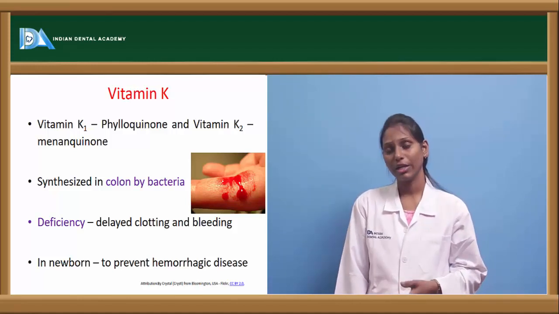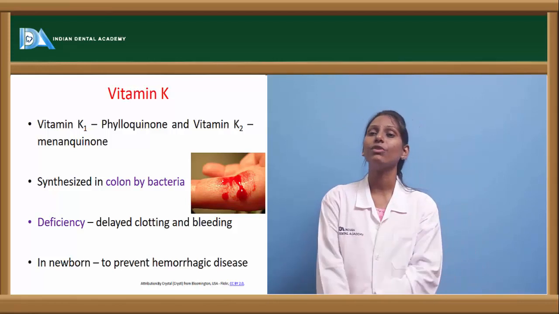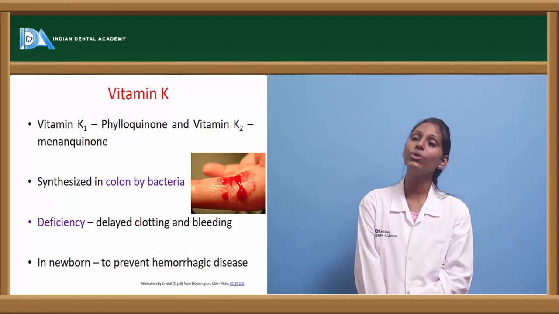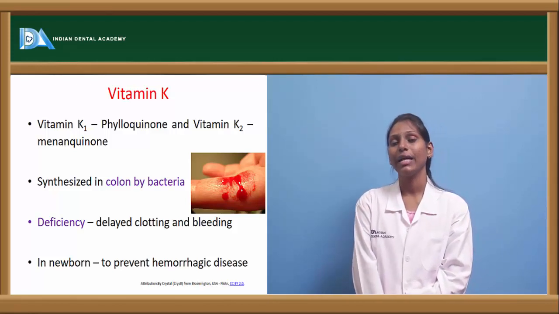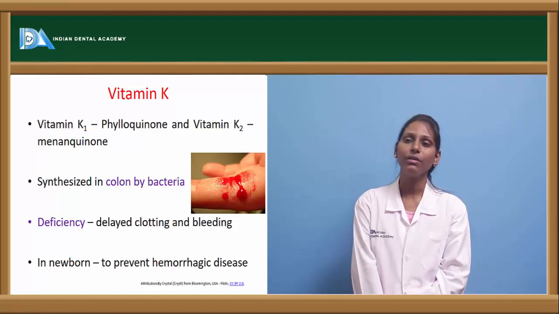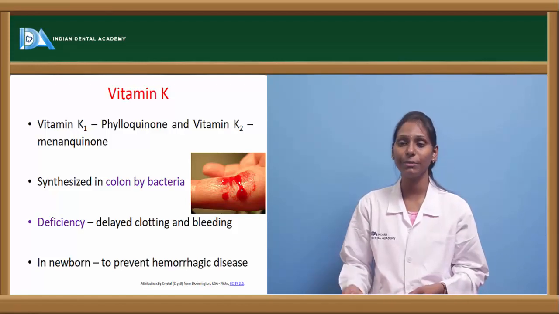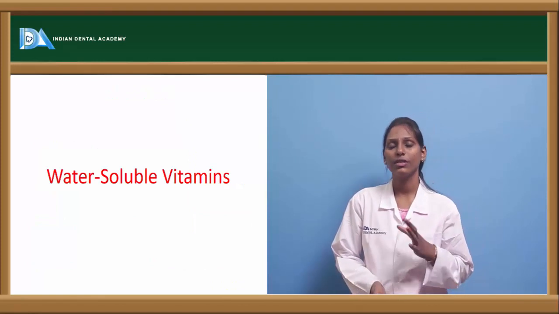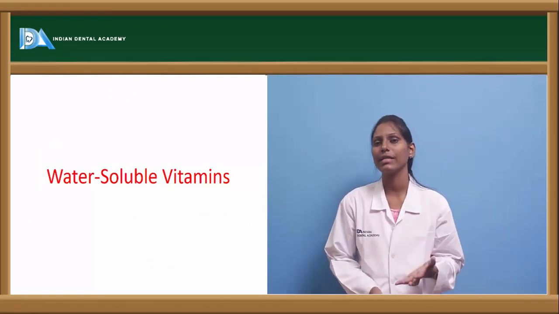This vitamin K is an anticoagulant vitamin. Deficiency of vitamin K can lead to delayed clotting and bleeding. In newborns, it will be helpful. This vitamin K is very essential in preventing hemorrhagic diseases. So these are about avitaminosis of various fat-soluble vitamins.